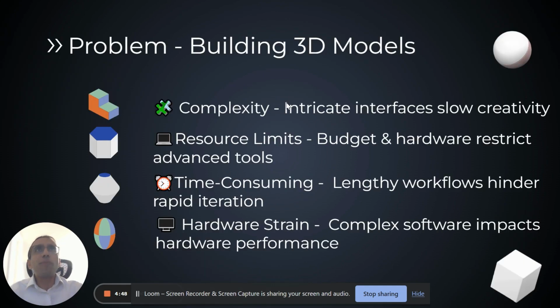So there are four problems in building 3D models and scenes. The first one is complexity. Second one is the resource limits because of budget and hardware. Thirdly, it's very time consuming. And fourthly, it puts a lot of hardware strain, especially if you have complex 3D workflows.